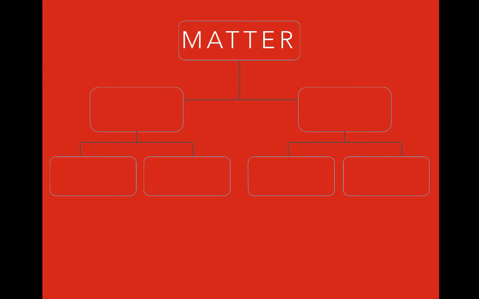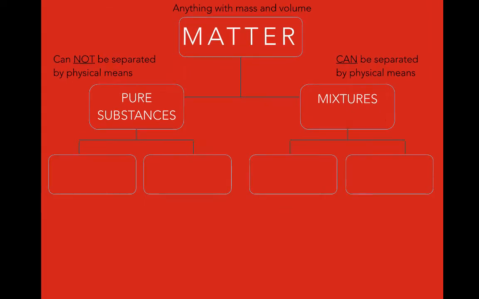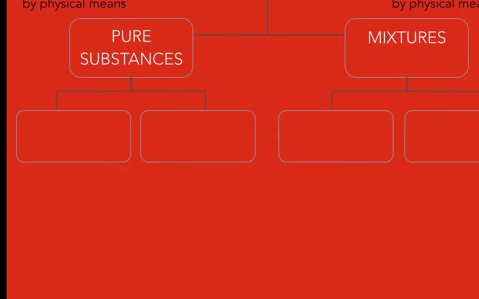So as you recall, we have defined matter as anything containing mass and volume. What you have not been taught yet is that matter can be broken down into two branches. There are pure substances and then there are mixtures. Pure substances are pieces of matter that cannot be separated by physical means, while mixtures are defined as pieces of matter that can be separated by physical means. Now I understand we haven't discussed what physical means are and chemical means, but we will learn that in our next video.